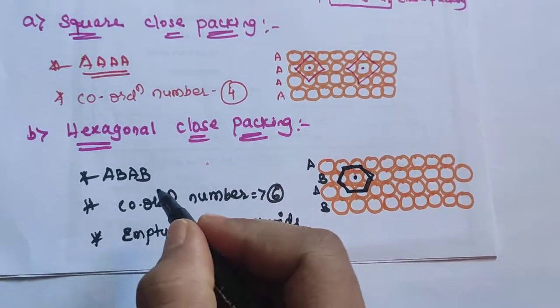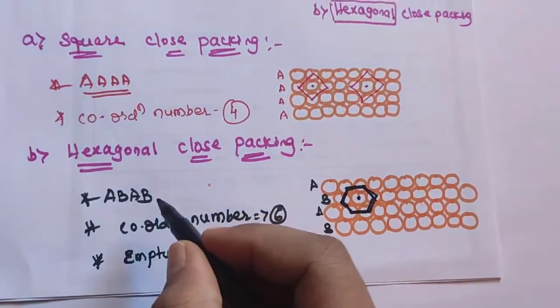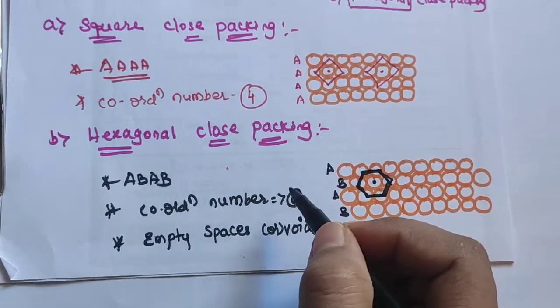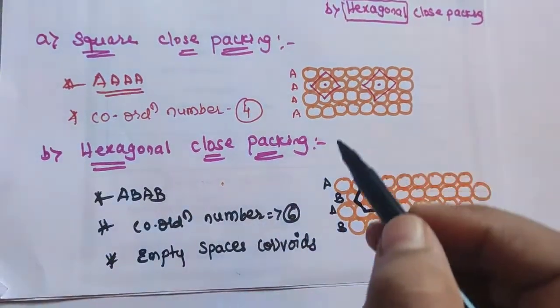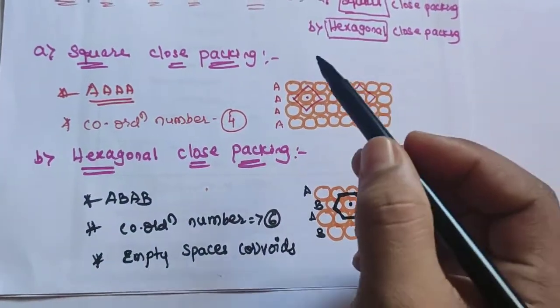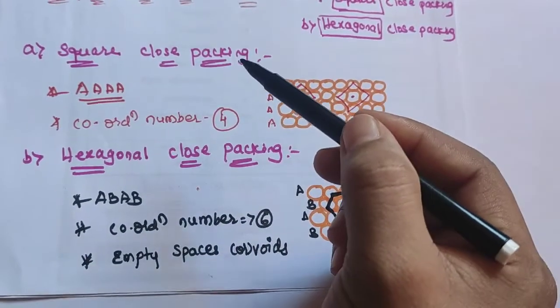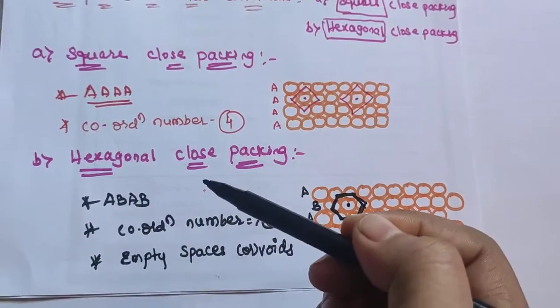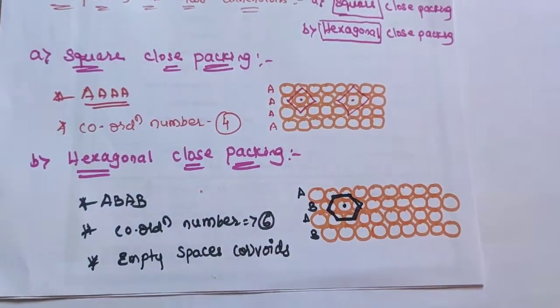So here you should focus on which type of arrangement it is, what the coordination number is, and whether it is a regular or irregular arrangement. So this is about close packing in 2 dimensions, in the formation of square close packing and hexagonal close packing.